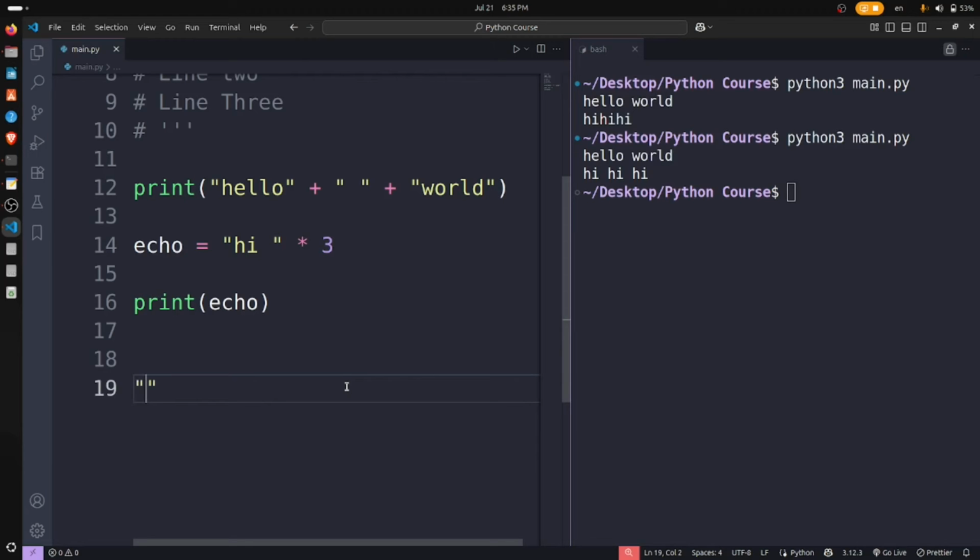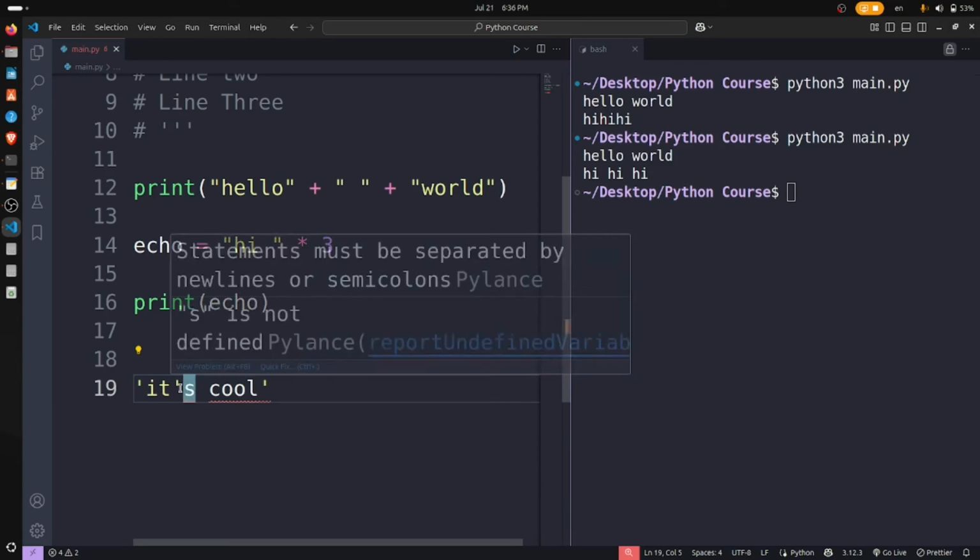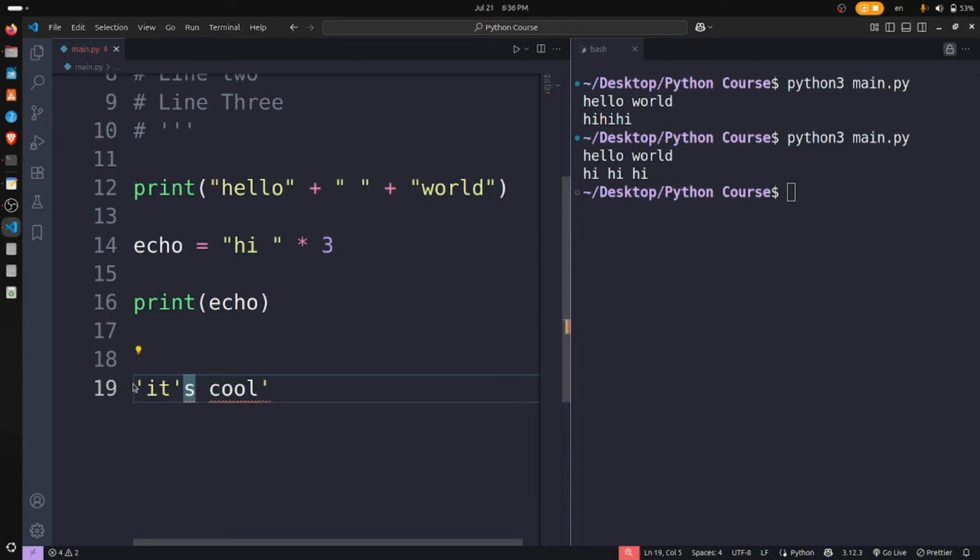For example, sometimes you just write it is cool. So this is not exactly a string, because here we have an apostrophe, a single quote, because when we write it's, we have to have this, but it doesn't print anything.